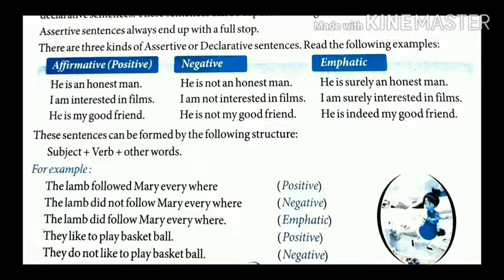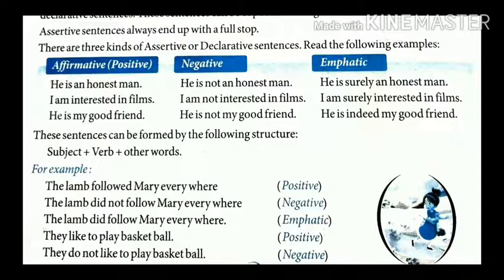This is a negative sentence. Now students, emphatic, which is new for you. Here, he is surely an honest man. In emphatic, you are sure about something, that it is 100% true only. So we add surely here. He is surely an honest man.